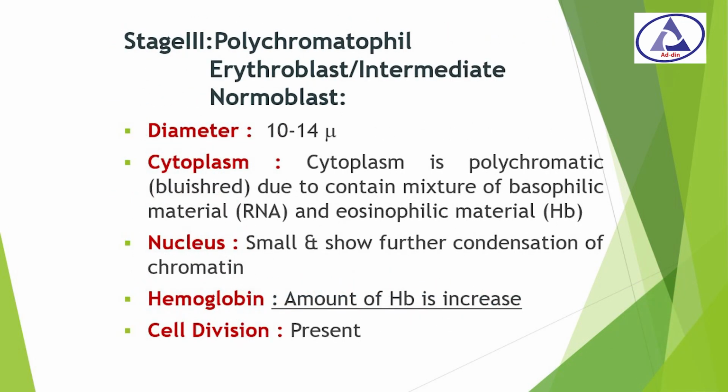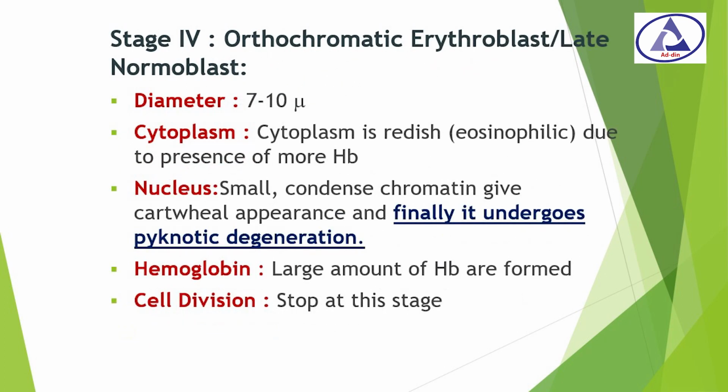Now stage 3, the polychromatophil erythroblast or intermediate erythroblast. Its diameter is 10 to 14 micron, and the cytoplasm is polychromatic, that is bluish in color, due to a mixture of basophilic material, that is RNA, and eosinophilic material, that is hemoglobin. The nucleus is small and shows further condensation of chromatin, the amount of hemoglobin increases, and cell division is still present.